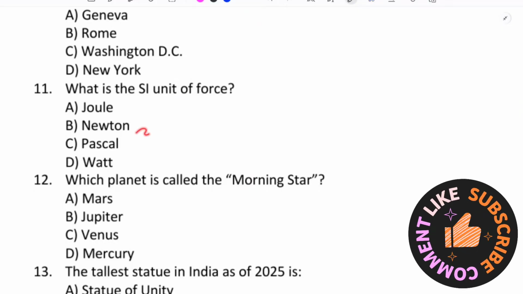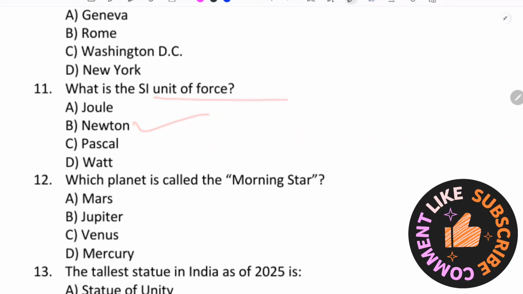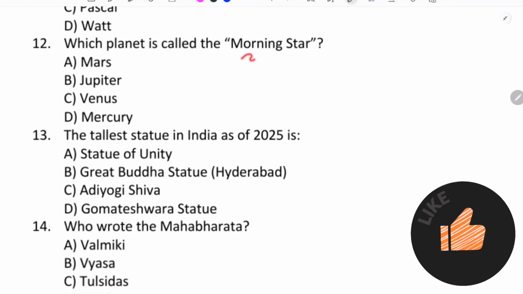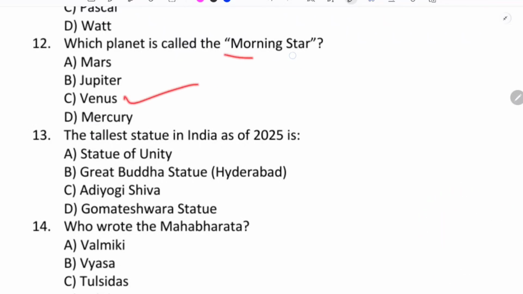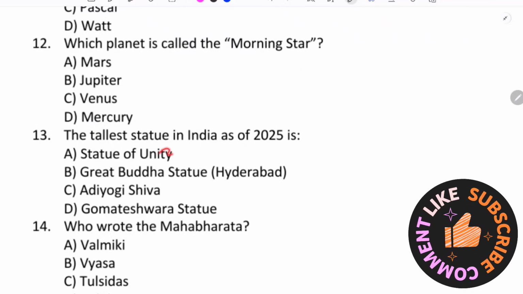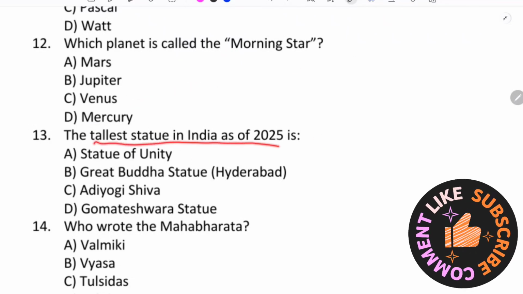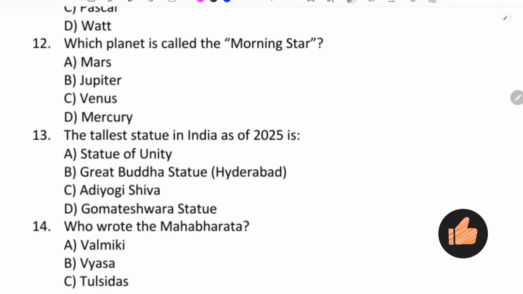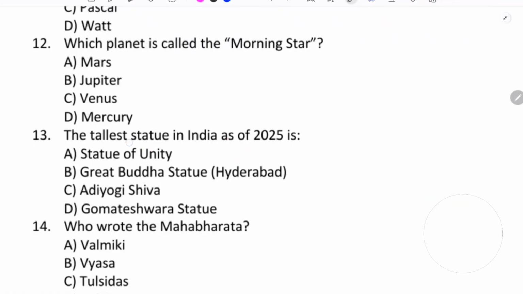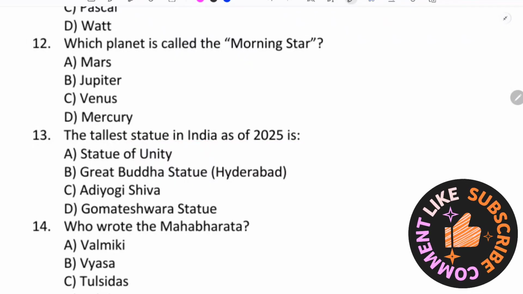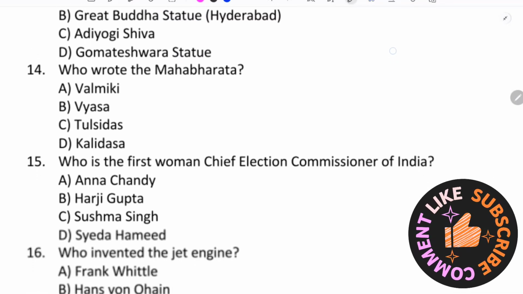SI unit of force, Newton. SI unit of force is Newton. Which planet is called the morning star? Venus. Morning star, Venus. Tallest statue in India as of 2025. Statue of Unity in Gujarat. Tallest statue in India as of 2025.